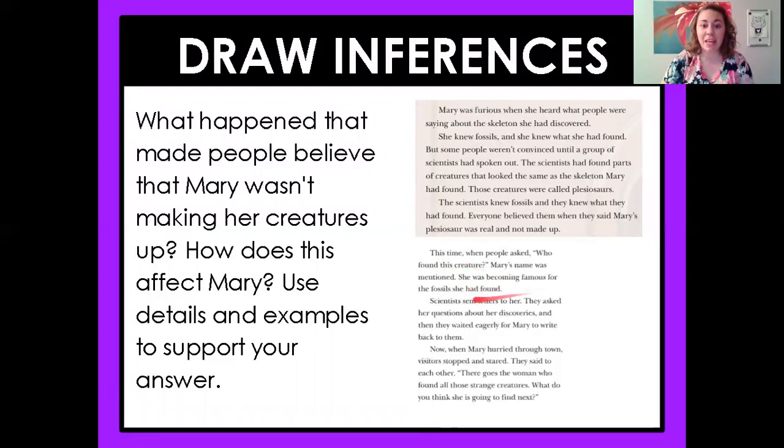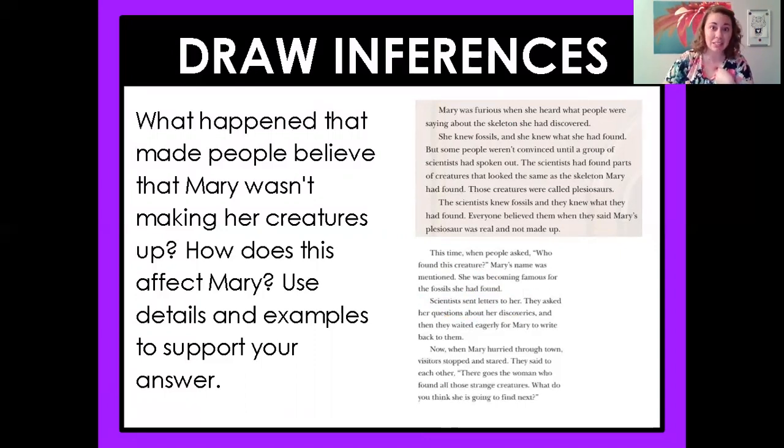She was becoming famous for the fossil she found. Scientists sent letters to her and they asked her questions about her discoveries. Okay, so that text evidence is also showing us that Mary starts becoming really famous. She's getting interest from other scientists that want to talk to her now instead of her wanting to talk to scientists.